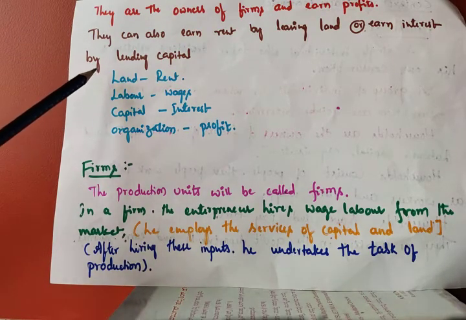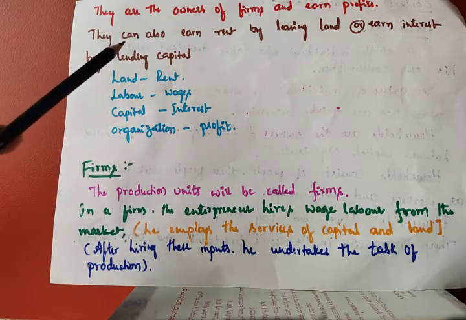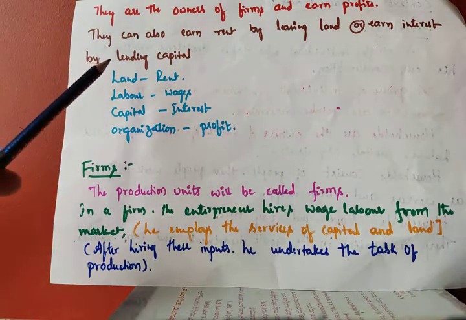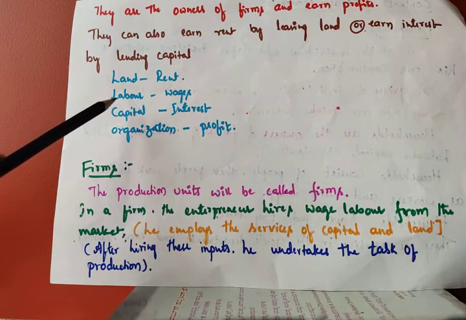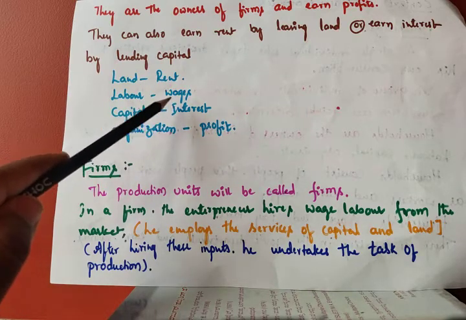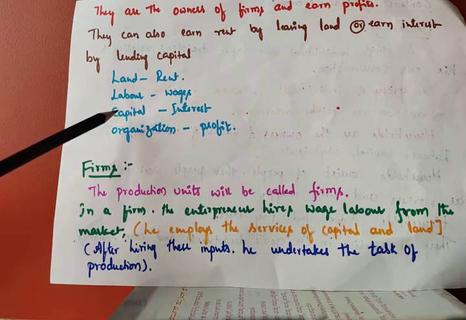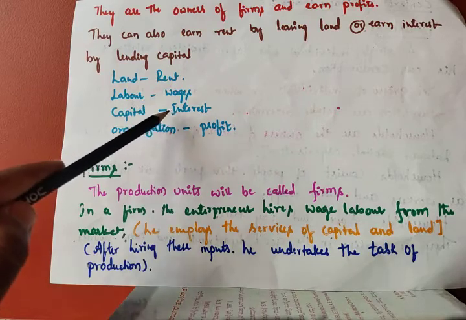So households are owners of the factors of production. Those who have land, they are providing it for lease. That time they will get rent. Those who have labor, those who are working, they will get wages. Those who have money and are investing, for that sake they are getting interest.